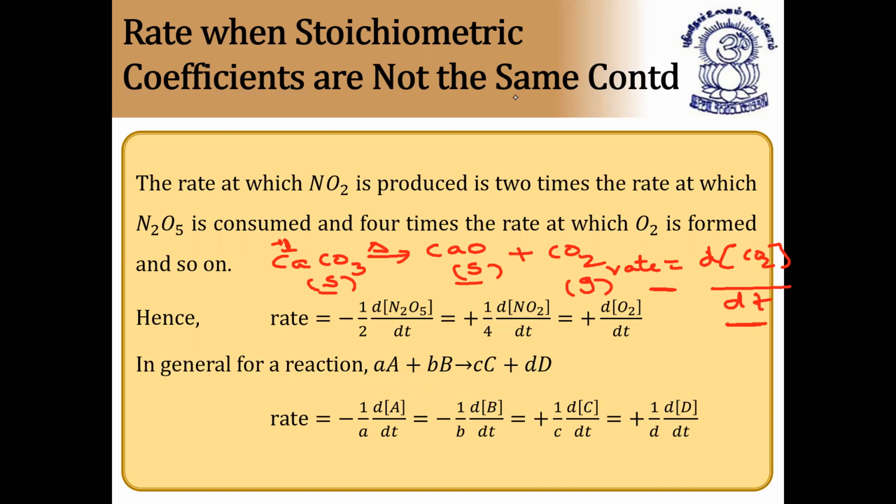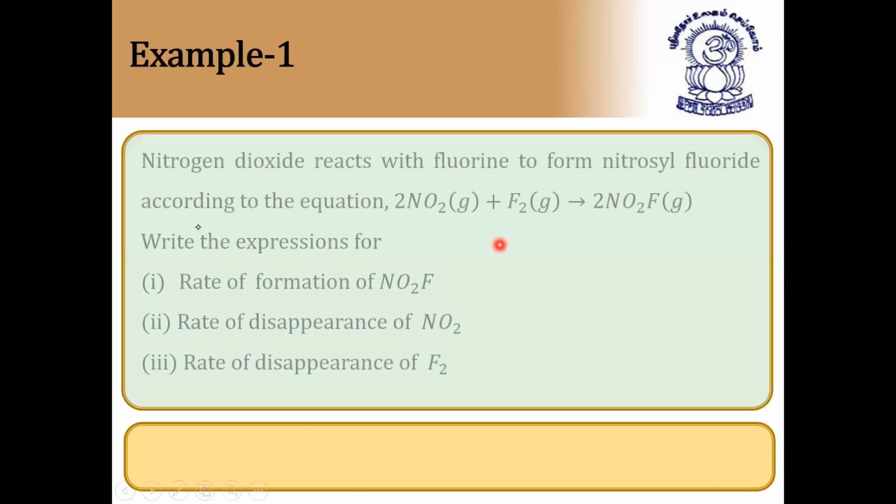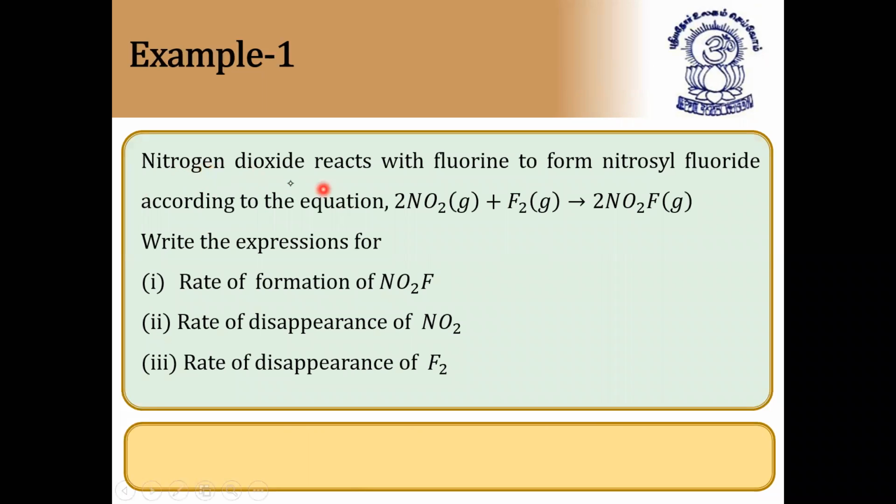Now let us see examples. Nitrogen dioxide combines with fluorine to form nitrosyl fluoride. This is the reaction. Write the expressions for rate of formation of NO2F. NO2F they are asking, so you can see here NO2F for directly formation they are asking. So I'm writing here rate of formation of NO2F.